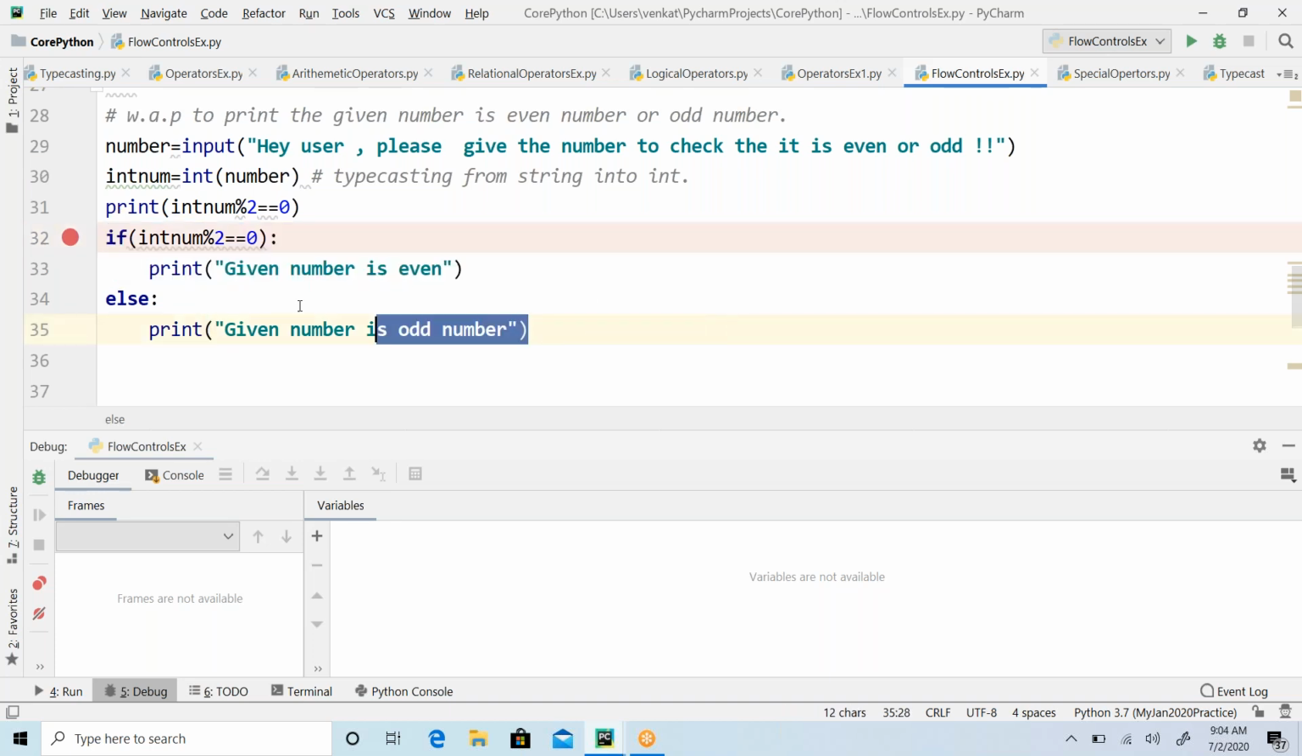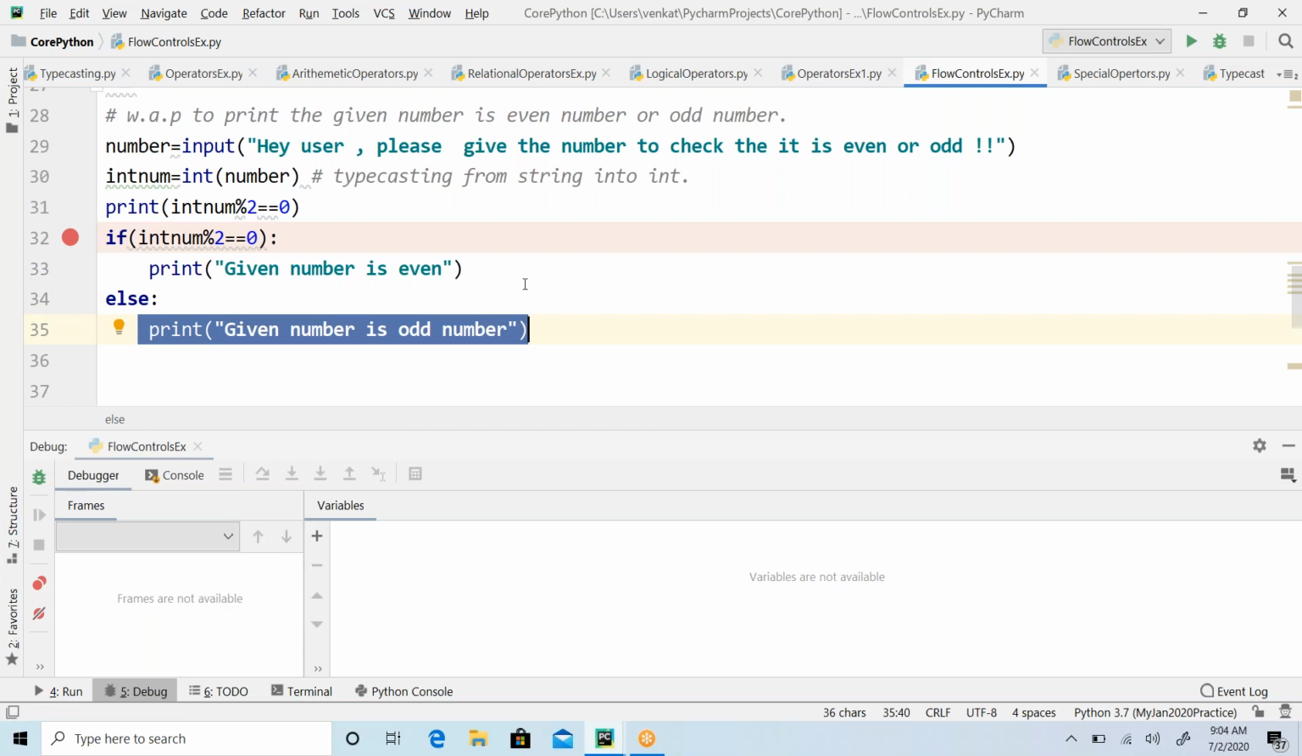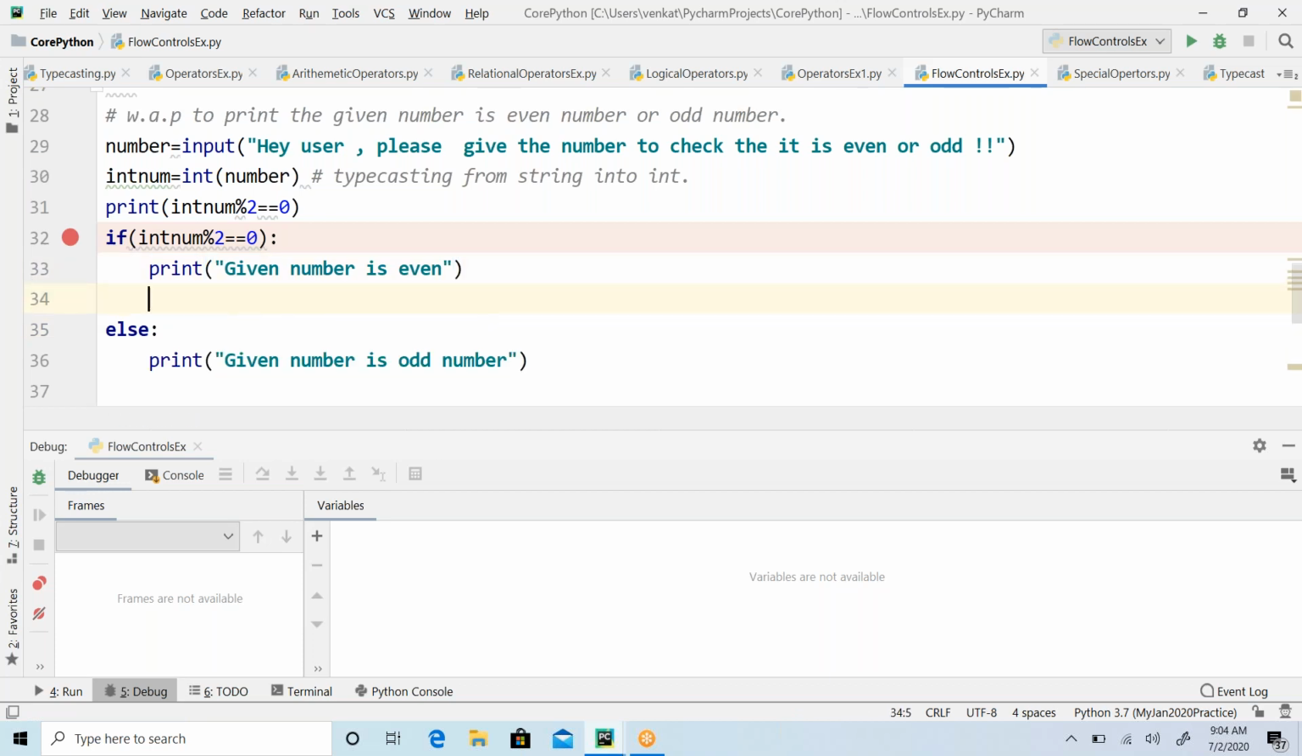Is it understandable? So this is the syntax of if else. Inside the parenthesis, that can be any expression, but it must be evaluated to true or false. This is called the body of the if block, and this is the body of the else block. I can have multiple lines of code.